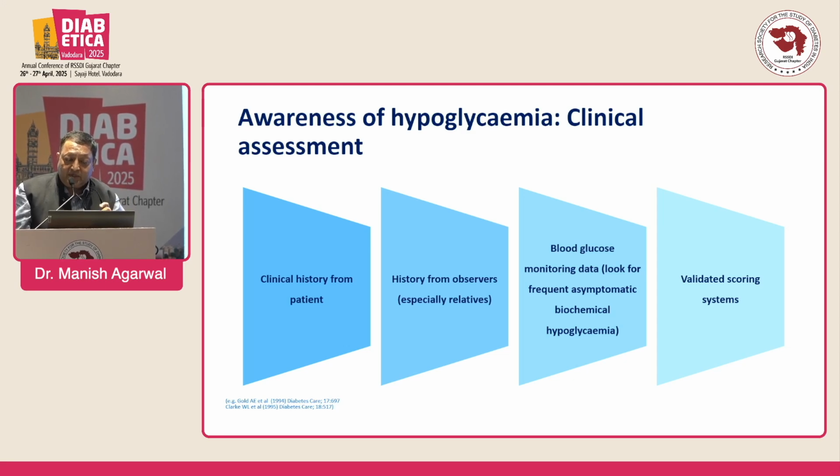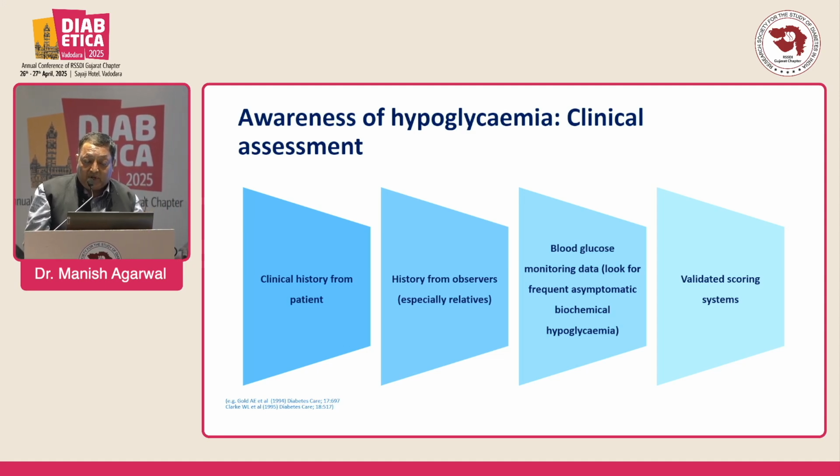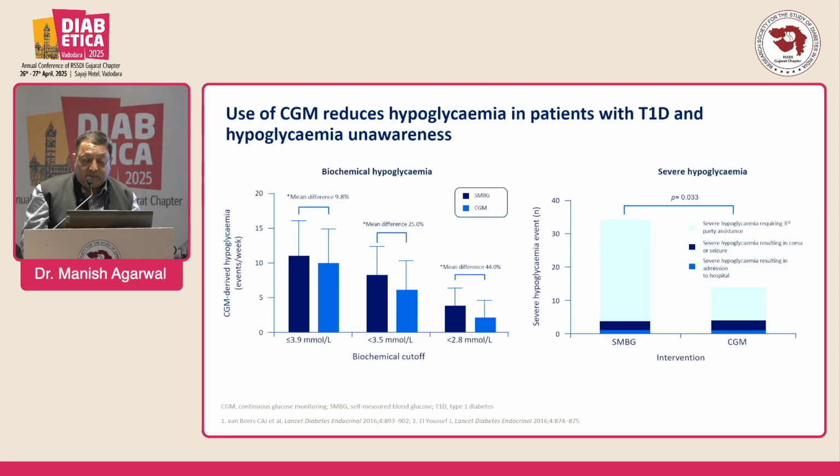SMBG is a must, as part of a psycho-education program. Before starting any insulin, especially in brittle diabetes, we should explain about hypoglycemia and the various insulin analogs, continuous subcutaneous insulin infusion, and pancreatic transplantation. The use of CGM reduces hypoglycemia.